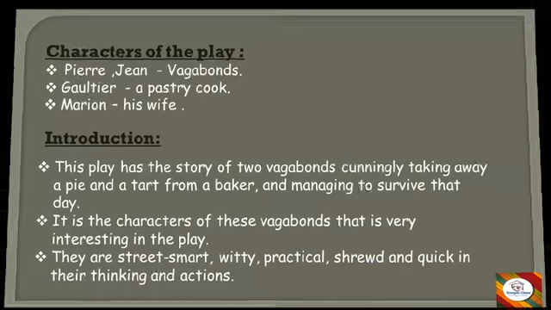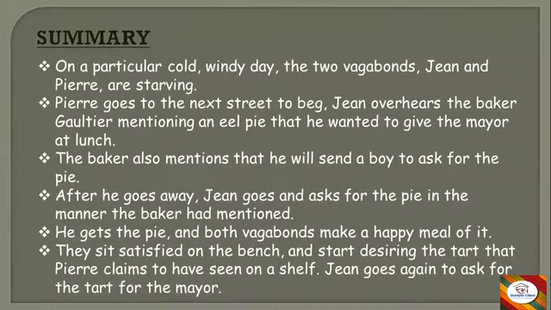What is the story about? The summary. On a particular cold, windy day, the two vagabonds, Jean and Perry, are starving. They don't have anything to eat, and it's a cold, windy day. Now Perry goes to the next street to beg. Jean overhears the baker Gaultier mentioning an eel pie that he wanted to give the mayor at lunch. As vagabonds, they go, beg, and ask, and that is how they fulfill their hunger. They satisfy themselves by asking for food and sleep wherever they find a place or shelter.